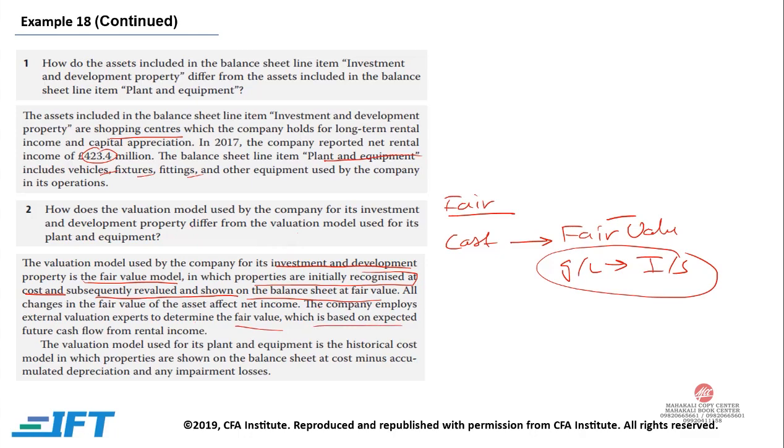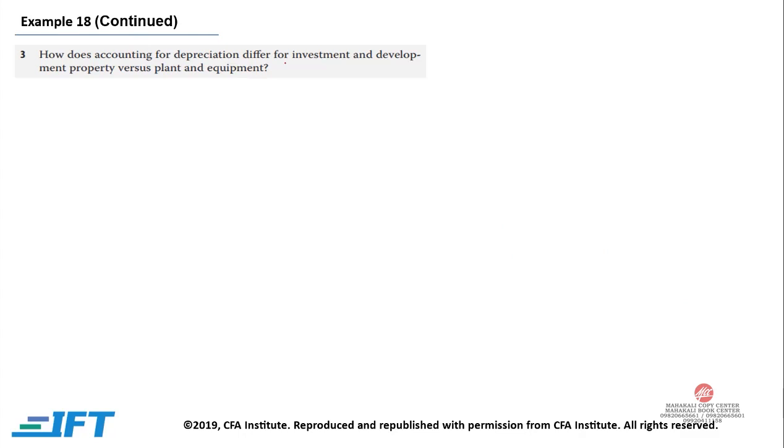Secondly, we also need to find out the difference from the valuation model used for its plant and equipment. For plant and equipment, we use cost minus accumulated depreciation and impairment losses. So the valuation model used for plant and equipment is known as the historical cost model, in which properties are first shown at cost, and then as time moves on, the cost is reduced by accumulated depreciation and any impairment losses. How does accounting for depreciation differ for investment and development property versus plant and equipment?